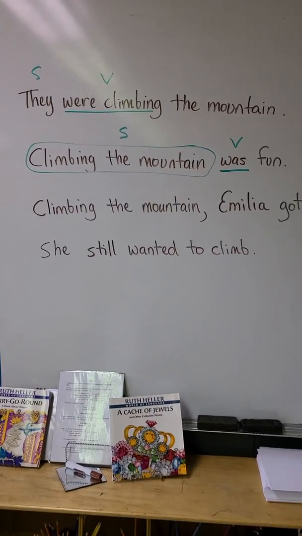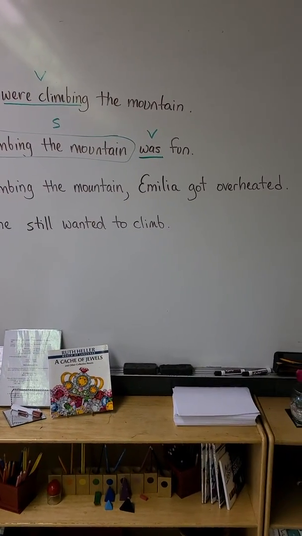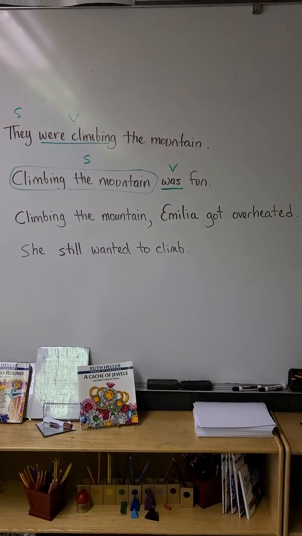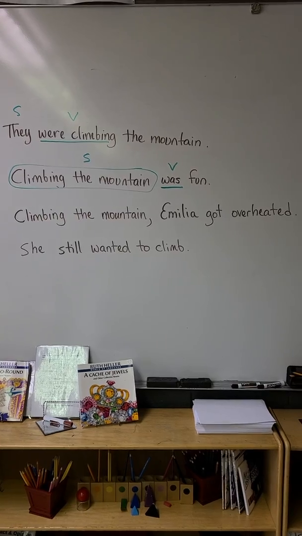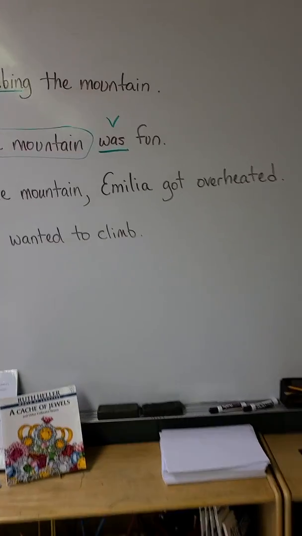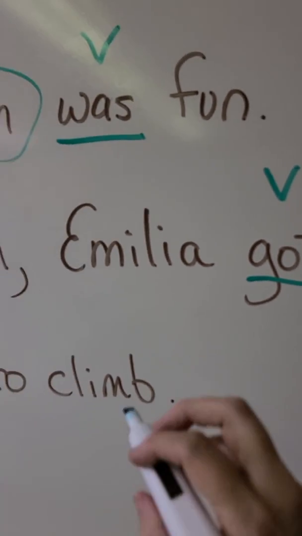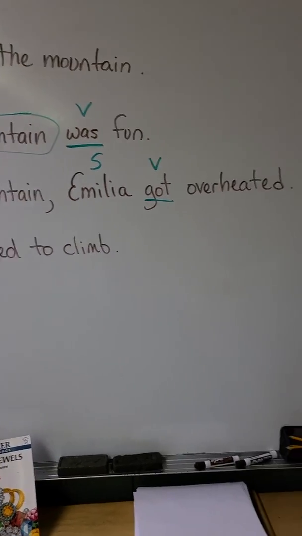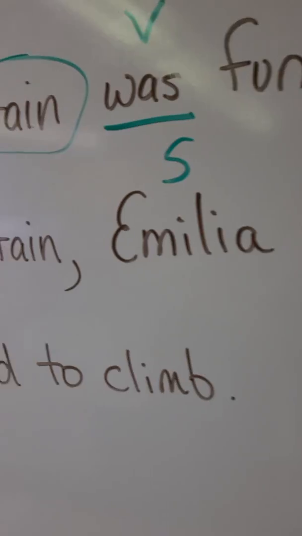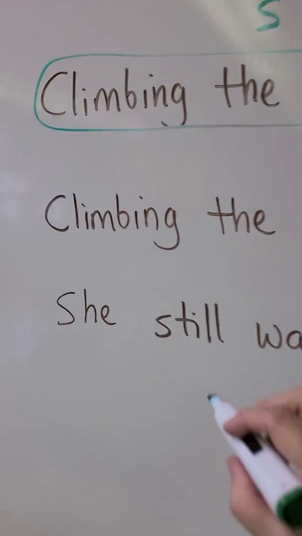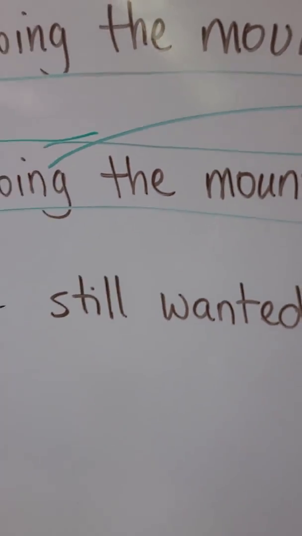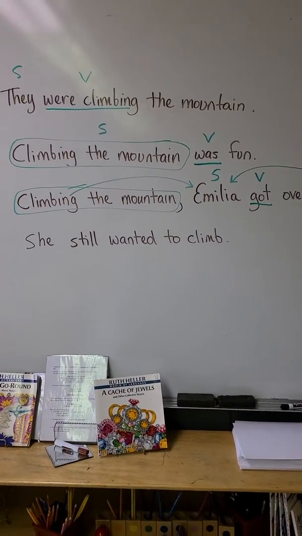Okay, let's look at the next one. Climbing the mountain, Amelia got overheated. What is the main subject and verb? If you went for got, you are correct. Who got? Amelia got. And then what we do is we have words that describe Amelia. Overheated describes her, and climbing the mountain is a phrase that describes her. It is not the verb in the sentence.